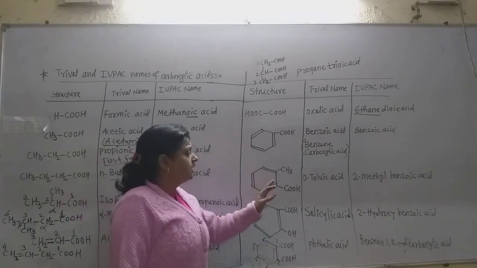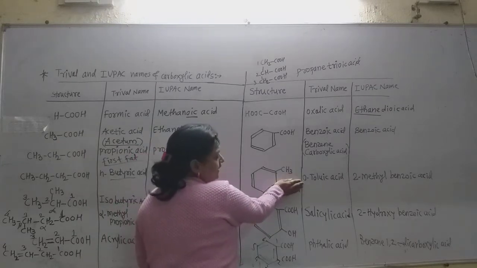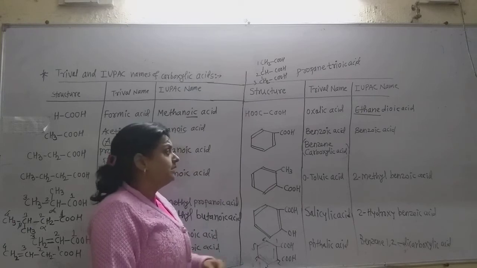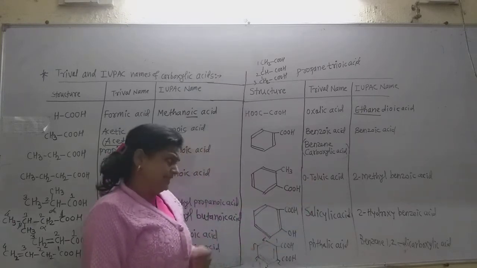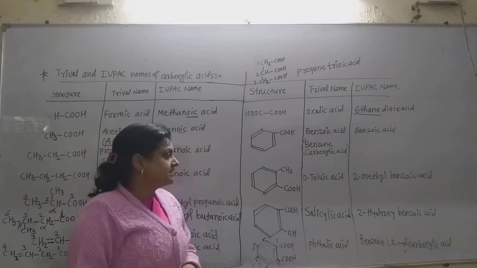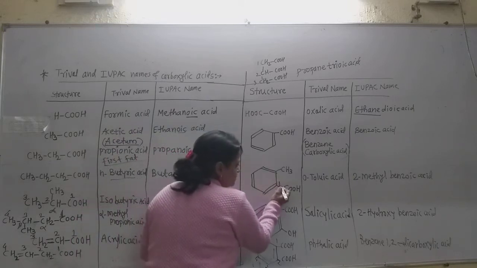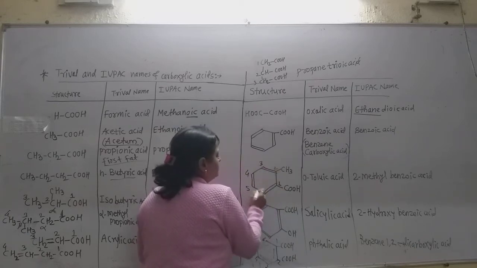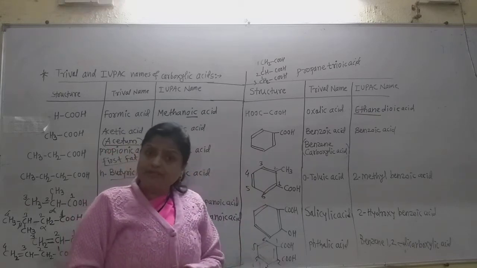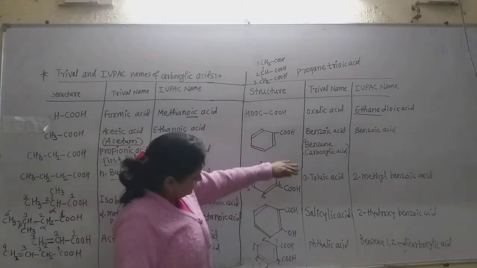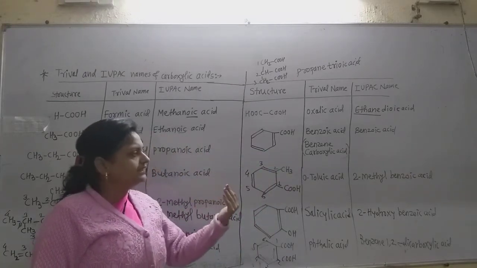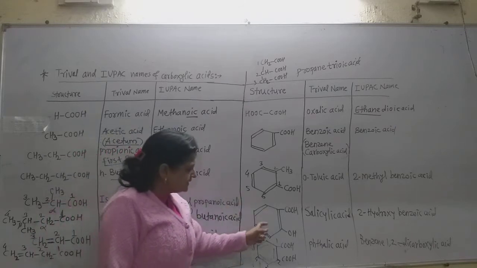Now suppose there is no COOH group, so it is toluene, we know that, and at the ortho position of this COOH group there is a methyl group, so the trivial name is ortho-toluic acid, that is the common name. But the actual name of this compound is, suppose this carbon which contains the COOH group is first, this second, third, 4, 5, 6. At position 2 there is the methyl group, so it is 2-methylbenzoic acid. This is benzoic acid. As on the second carbon there is the methyl group, it is 2-methylbenzoic acid.